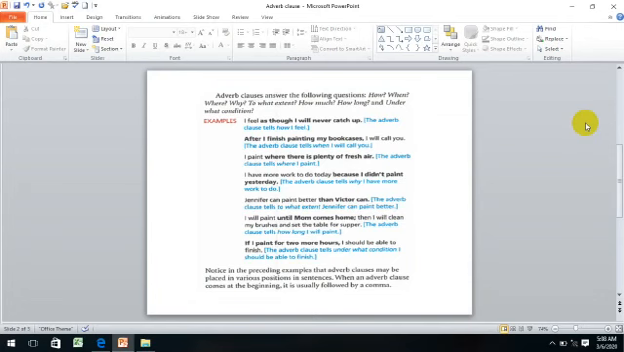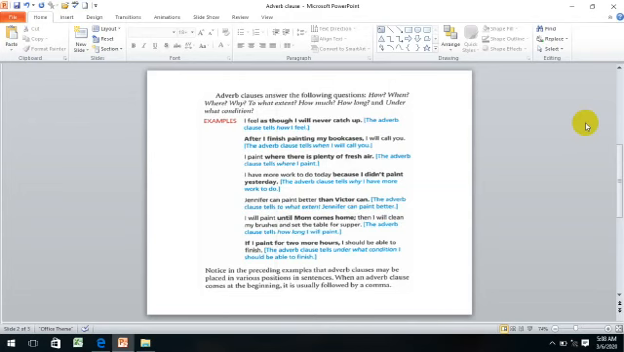I feel as though I will never catch up. So the subordinating conjunction is as though. The clause is as though I will never catch up. Here it tells us how I feel. So it describes the verb feel. That's why it's an adverb clause.